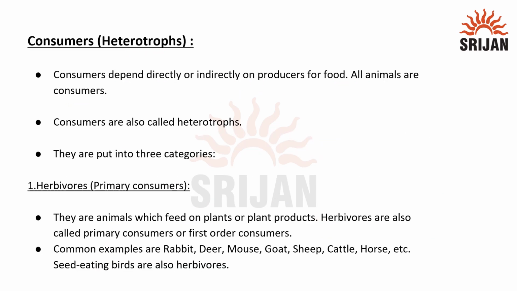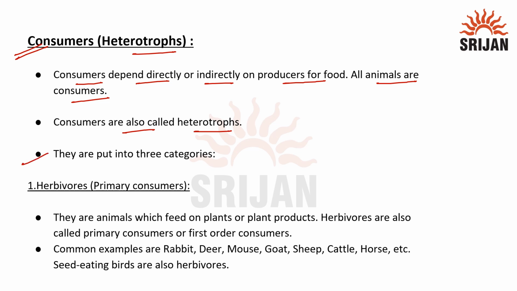The next group of organisms that we have are called consumers. Consumers are heterotrophs, which means they cannot synthesize their own food. Hence, consumers depend directly or indirectly on producers for their food requirement. All animals come in the category of consumers, and consumers are referred to as heterotrophs. They are put into three categories: herbivores, carnivores, and omnivores.